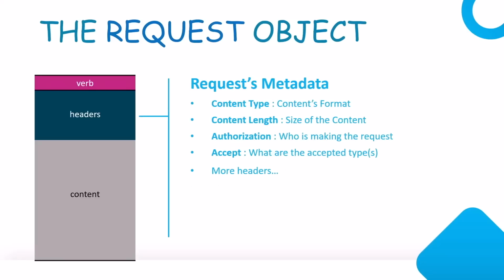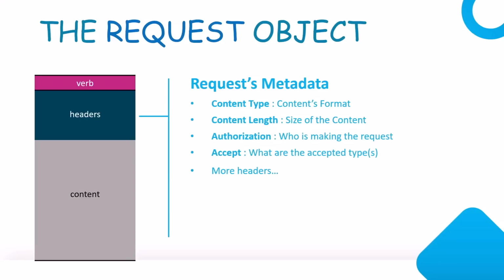Next part in the request object is the header. Headers are a set of name-value pair that are metadata about the request. First one you can see is the content type. That basically answers the question on what is the content type of the request. Is it a binary data? Is it a JSON file? Is it an XML file? Or is it a plain file? Then we have content length, which basically defines the size of the content. In request metadata, you might also have authorization.